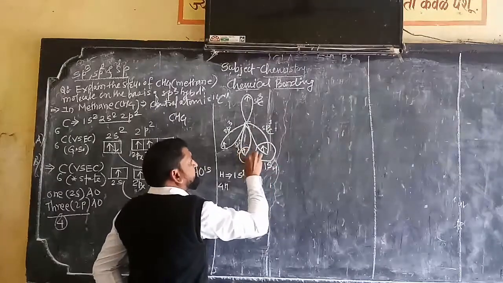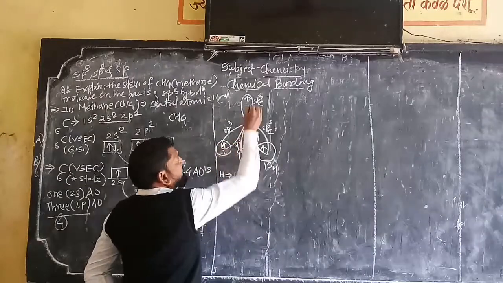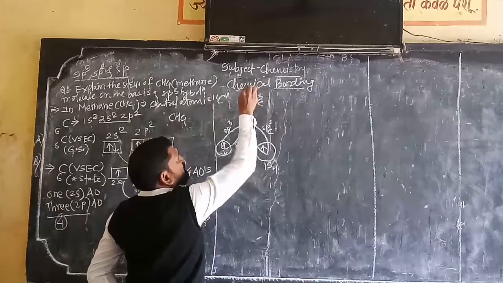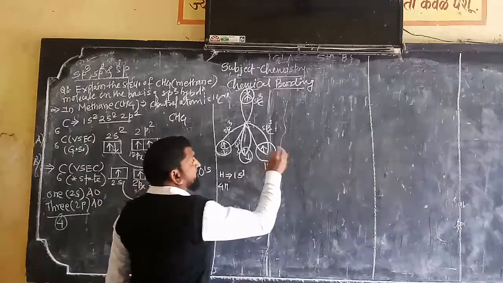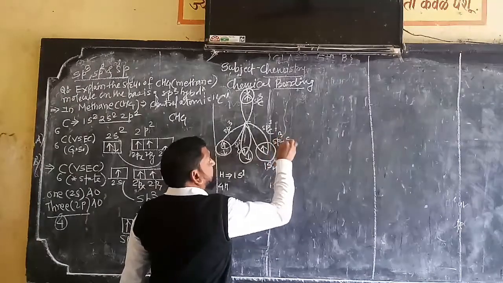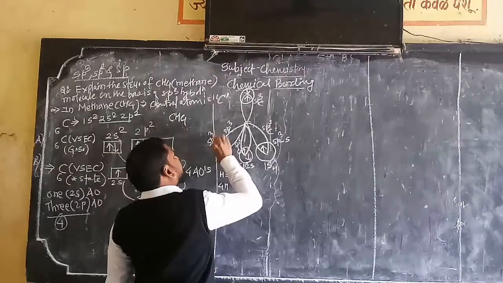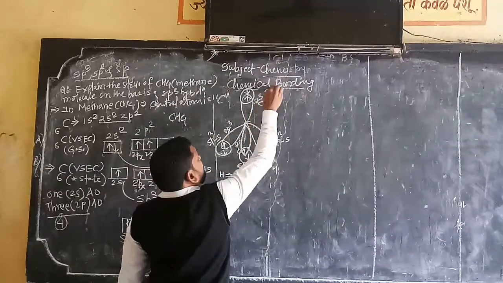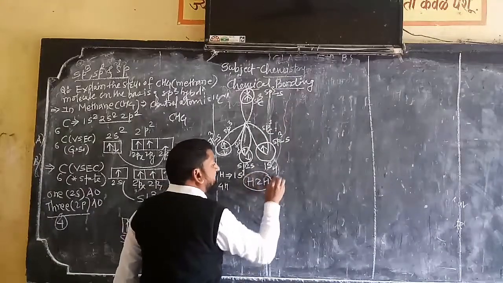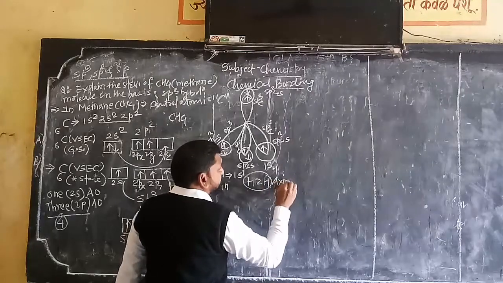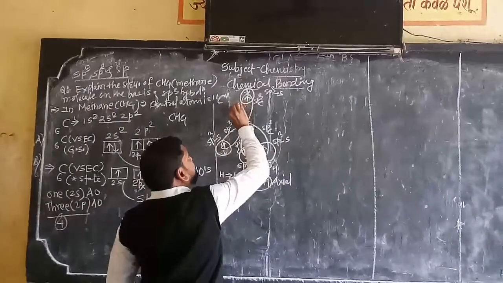Such a type of overlapping will be there, which carries another unpaired electron, 1s1, having opposite spin, and they do form a covalent bond. So this is called the overlapping. So what is the overlapping here? sp3-s overlap, sp3-s overlap, sp3-s overlap, sp3-s overlap. Now all these overlappings are head to head overlap, which is also called what? Face to face overlap or axial overlap.